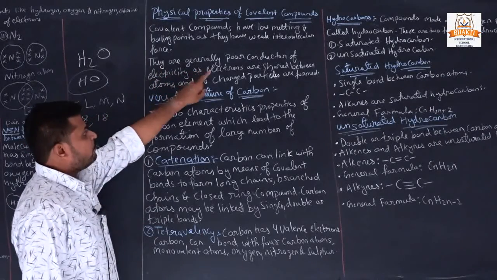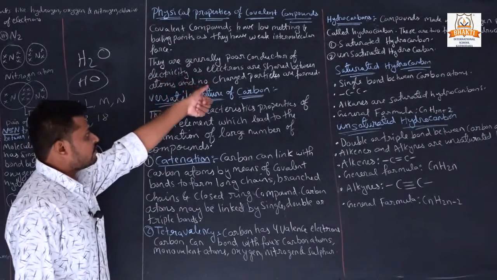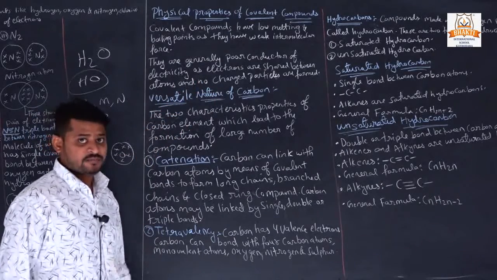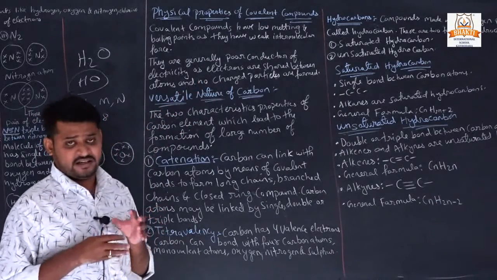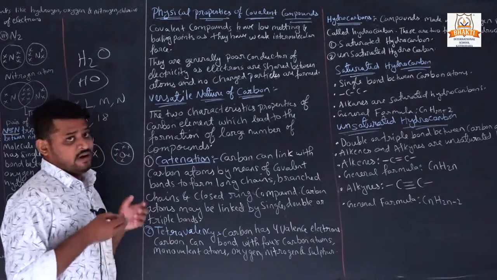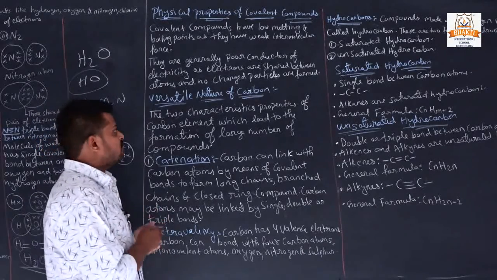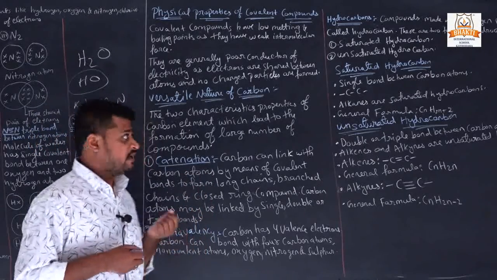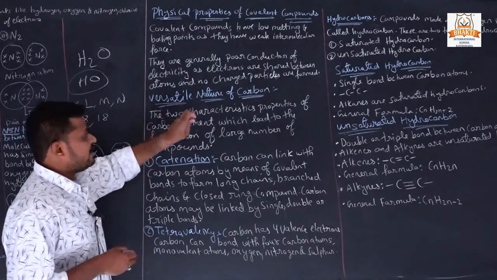They are generally poor conductors of electricity as electrons are shared between atoms and no charged particles are formed. This means they do not conduct electricity. Why? Because electrons are shared between them and the particles don't change their charge. That's why. Versatile nature of carbon.